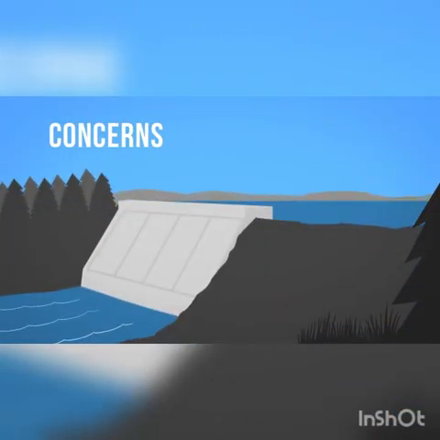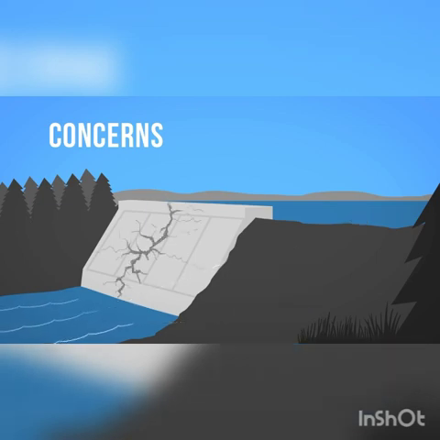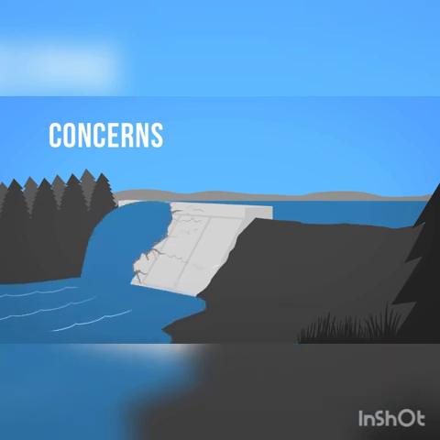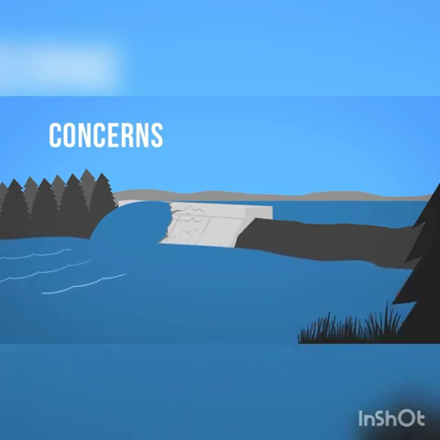Some concerns in the dams. It changes the living organization mechanism, in that it stops the moving fish. Another drawback of dams is that sometimes if the dam breaks, a flood will be created in the downstream.